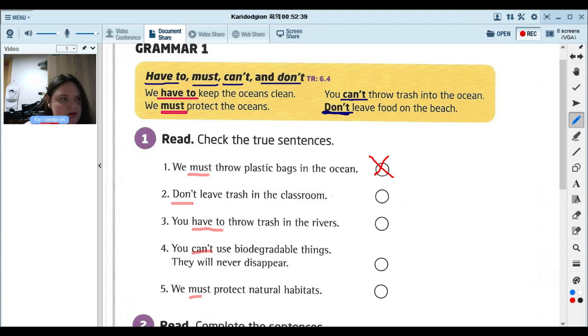All right, number 2, maybe, okay, Eddie? True. Okay, don't leave trash in the classroom. This is true. It's bad to do, so don't do it. Okay, good. Number 3, Ben.